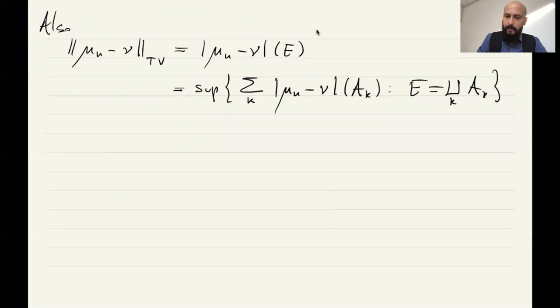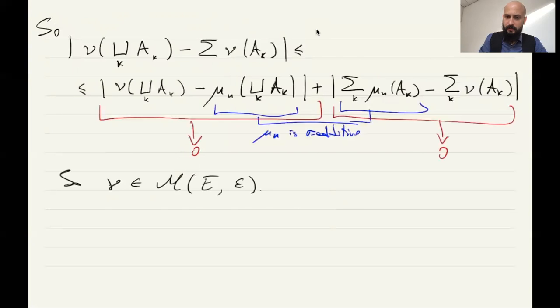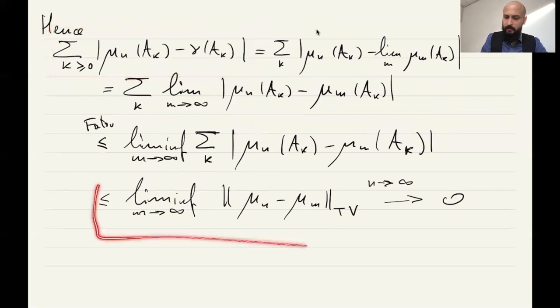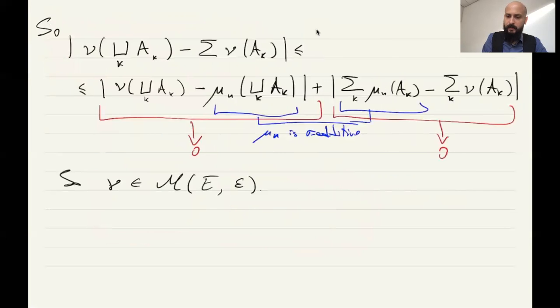Now, the calculation above tells us that this number is less than the total variation. This number here is less than the total variation, right?